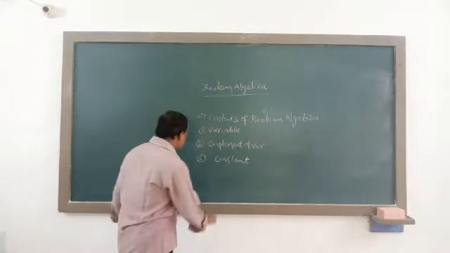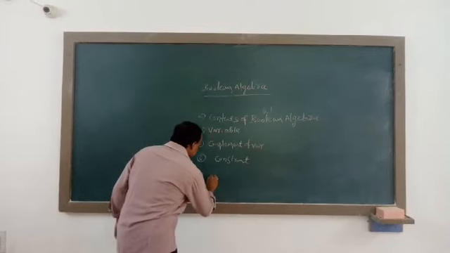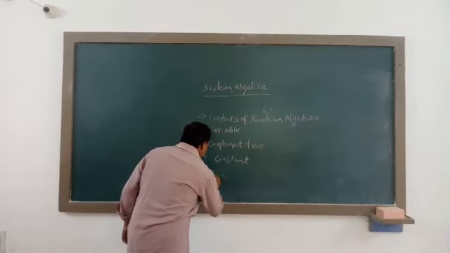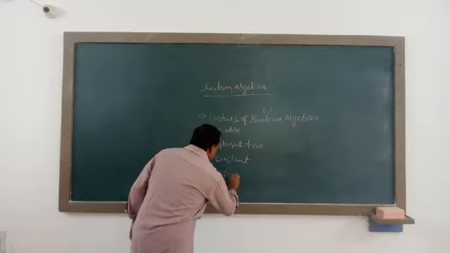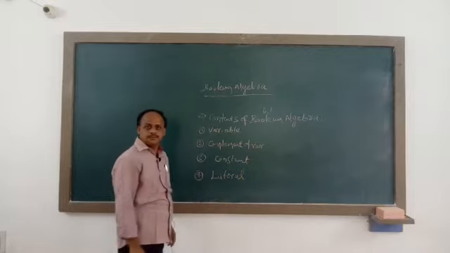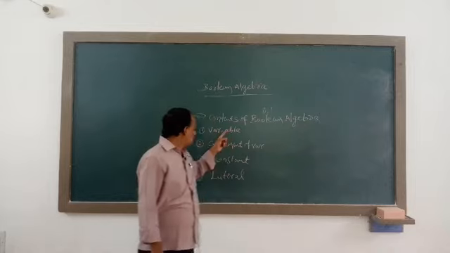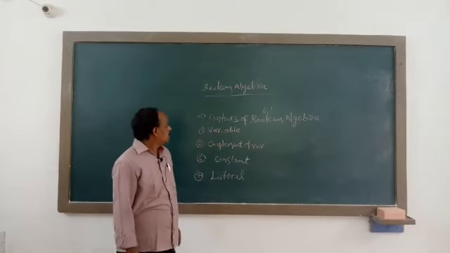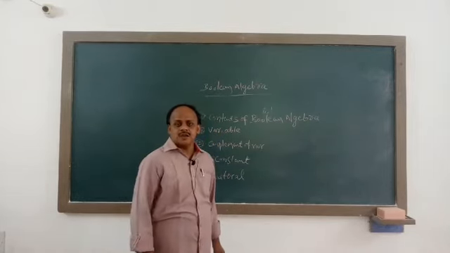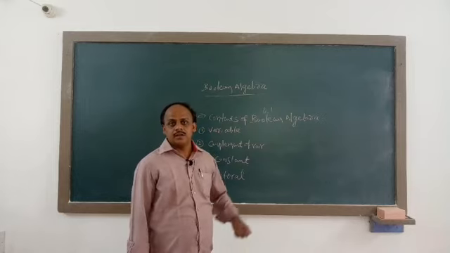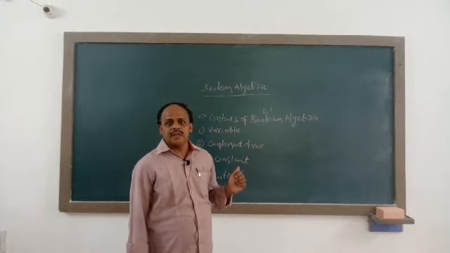Third one, constant. And fourth one, literal. So these four are the main contents of Boolean algebra.